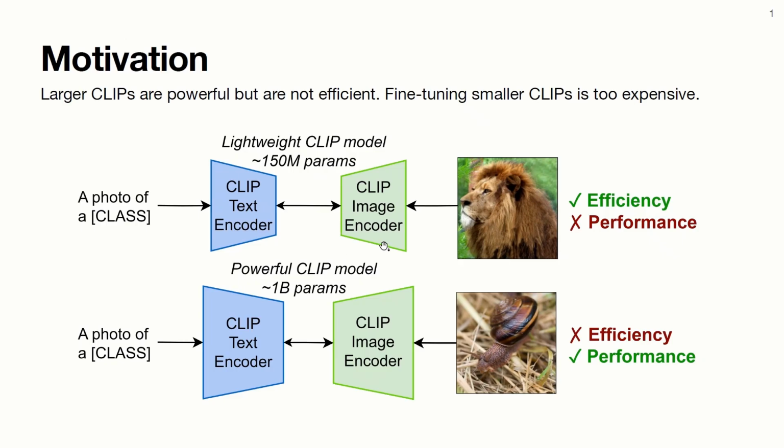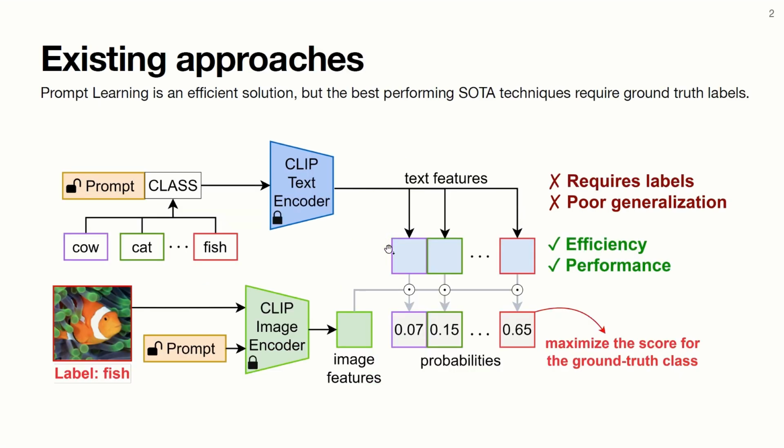As we all know, vision and language models are getting better and better and at the same time bigger and bigger. Very large vision language models are difficult or impossible to use in many applications, and smaller vision language models, even after fine-tuning, don't perform as well as the big ones. Fine-tuning massive vision language models presents other problems, and so interest in parameter-efficient adaptation techniques has been gaining more and more interest in recent years.